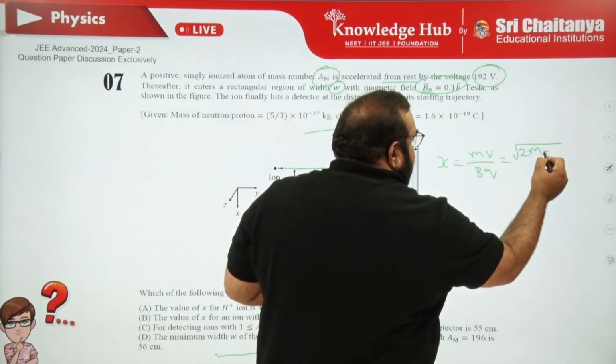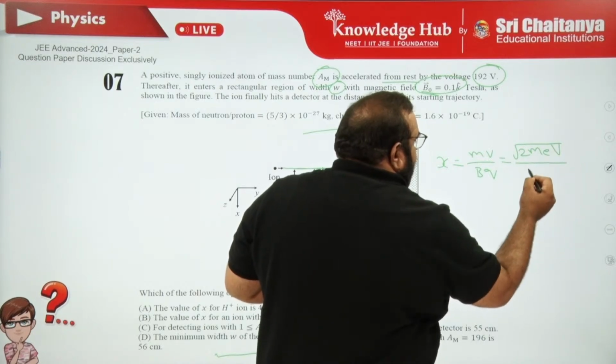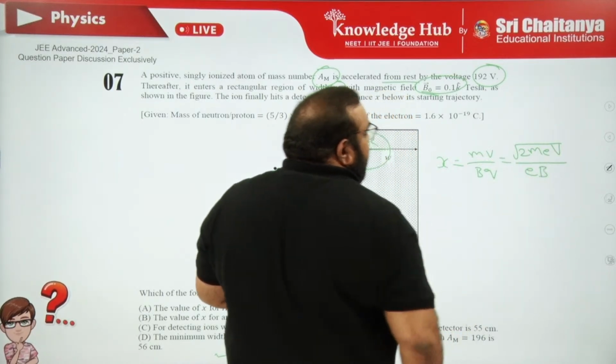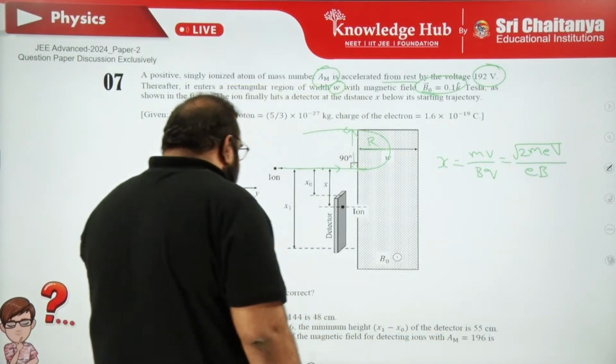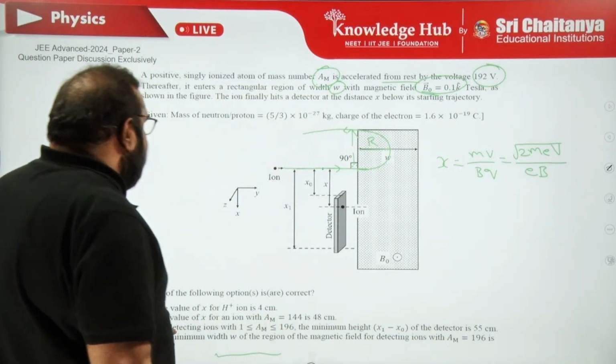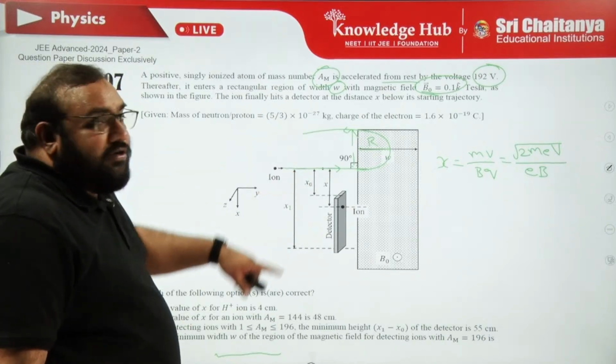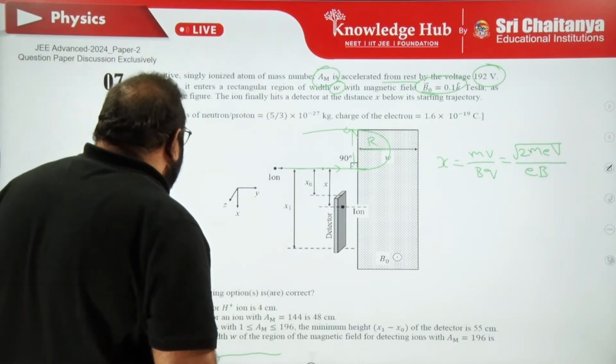Potential is 2 MeV by e, because it is a proton, you just assume e. After substituting the values, you will get the forms that you have to check against the options. For substituting potential values, you can substitute the values. You can check the options.